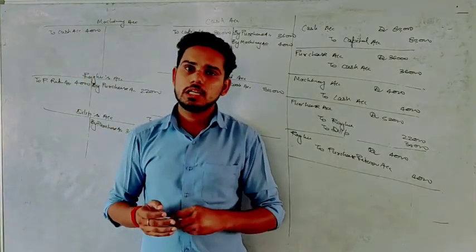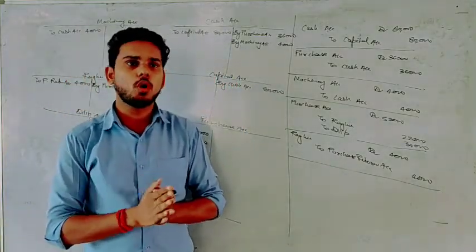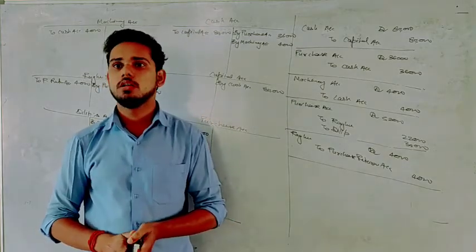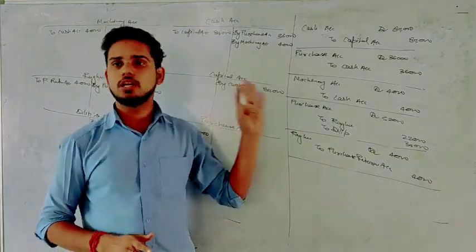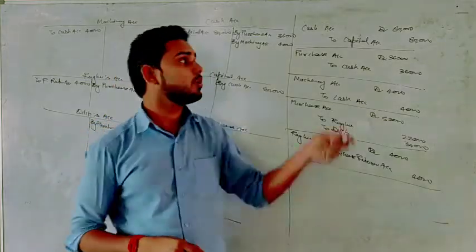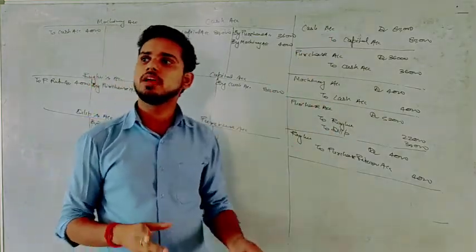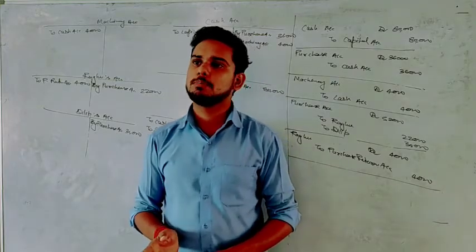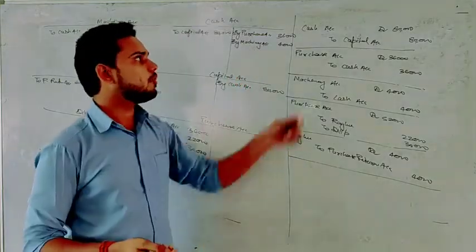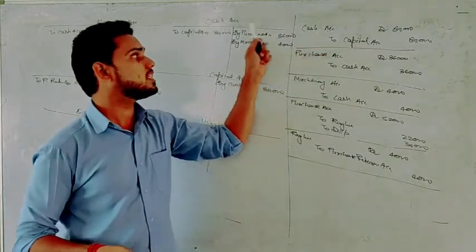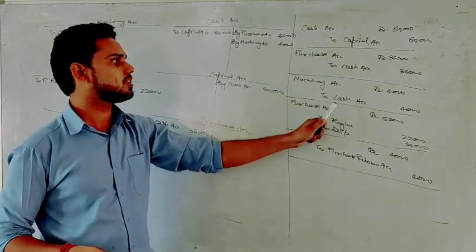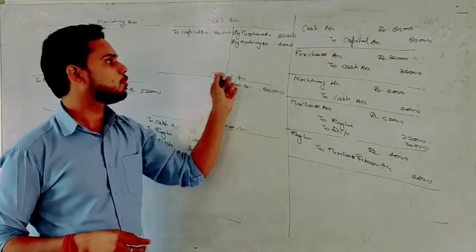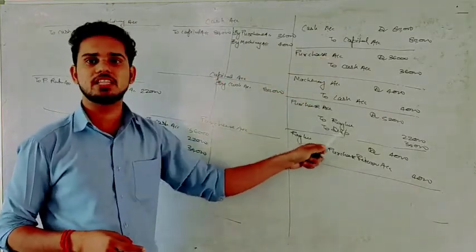Okay, so I hope this is clear to you how we have to follow for a complete question. First we will write the journal. Then we have to post from journal to ledger. There are two ways. Either you can go one by one, this way you will not forget any particular transaction posting, or you can do one thing. If you first take cash, then you post all the cash transactions, then there is no cash left. Then move to next, capital, then post into capital, then find if capital is there or not.